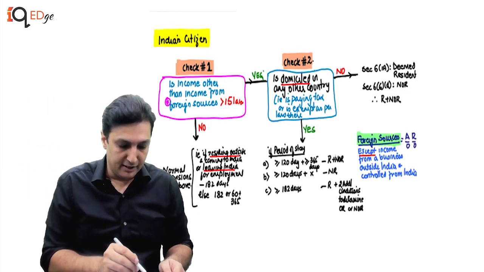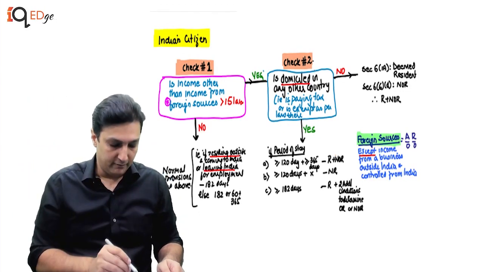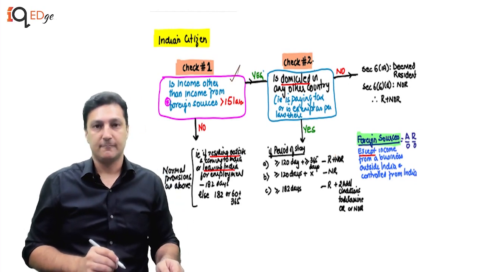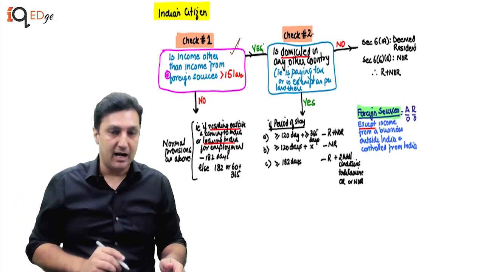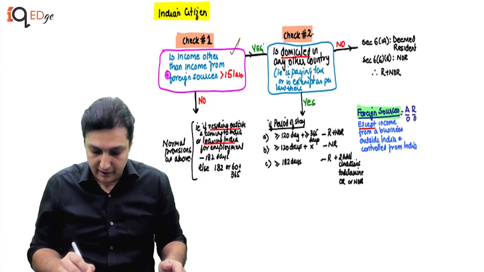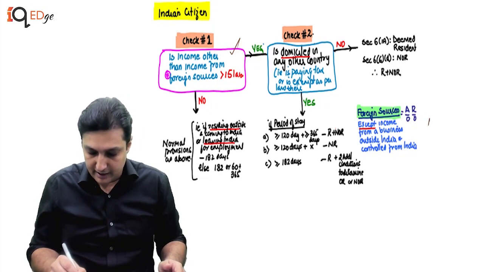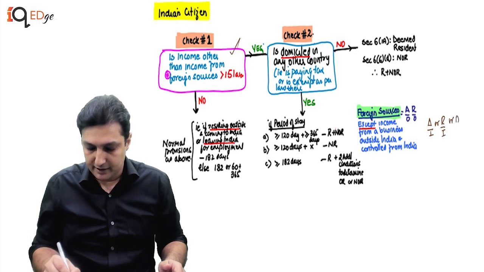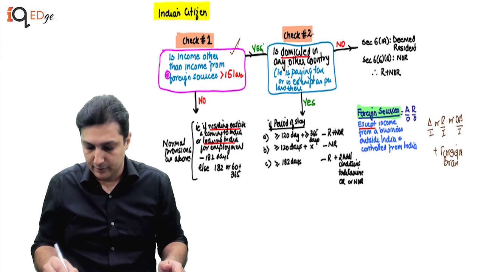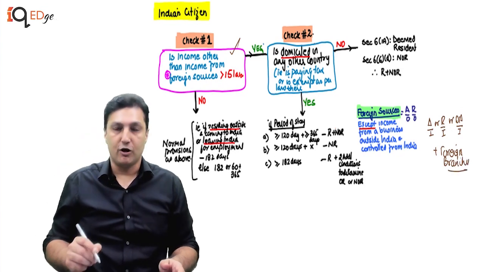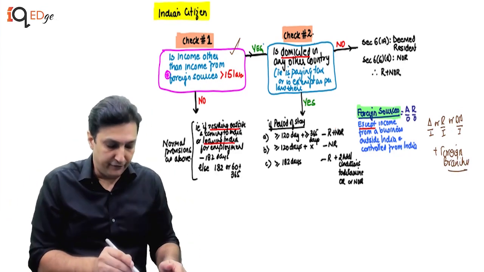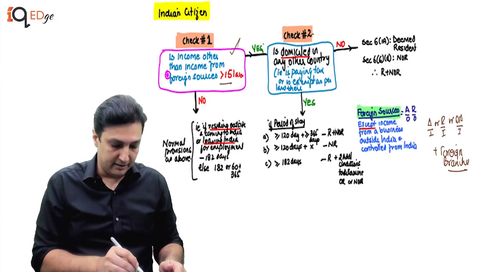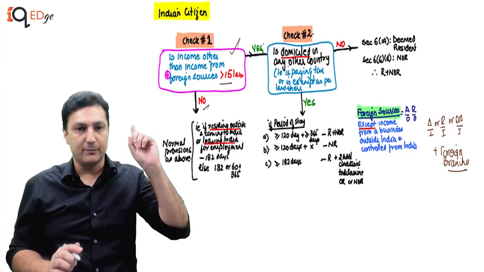We say the new law that has come about, we need to check what? First, we need to check more than 15 lakhs. And when we talk about income other than income from foreign sources, we look at income which is accruing in India, or which is received in India, or which is deemed to accrue in India, plus foreign branch income. Now that's as simple as I can tell you, foreign branch income, which of course is controlled from India. If this is not more than 15 lakhs, no, then forget the new law, go as per old law,